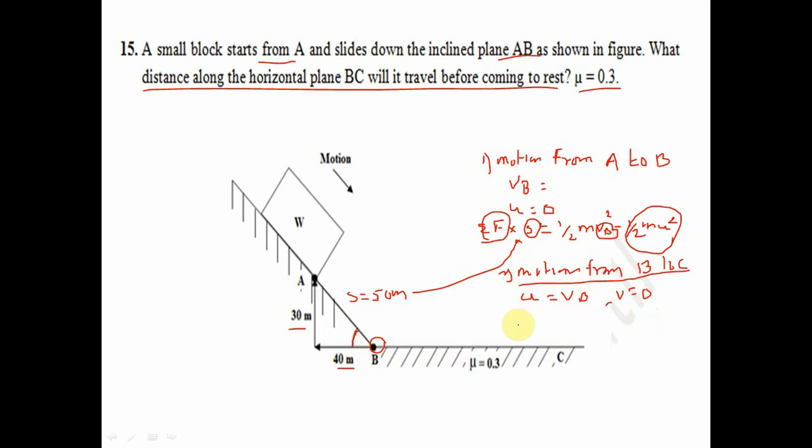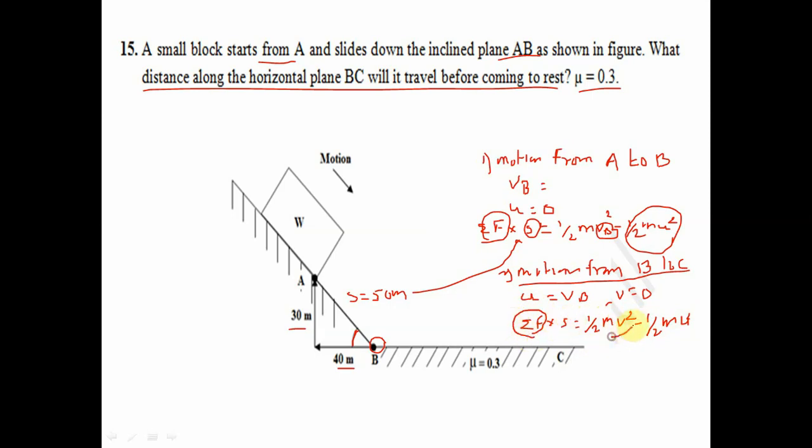So according to the work energy principle, summation F into S is equal to half mv square minus half mu square. Summation F we can easily calculate as the net force.